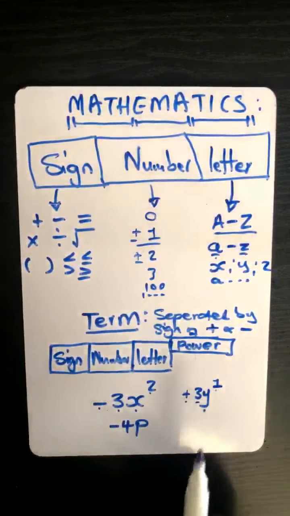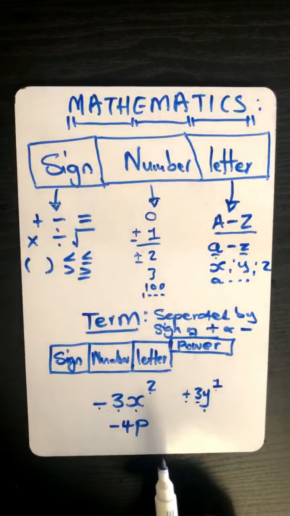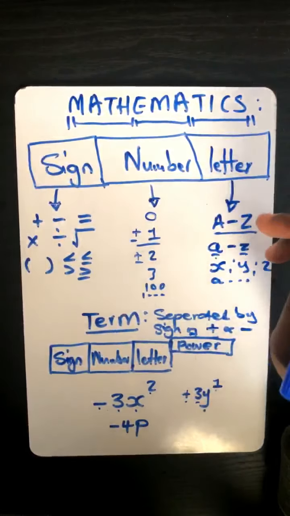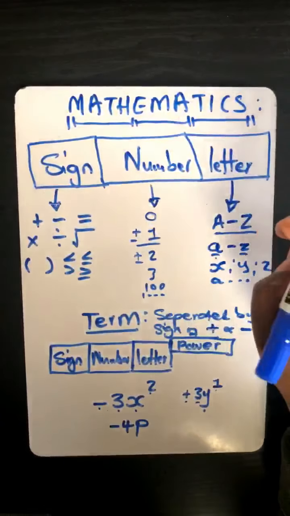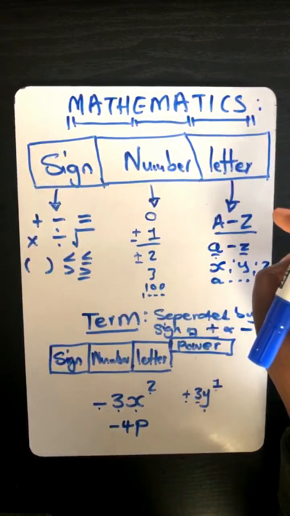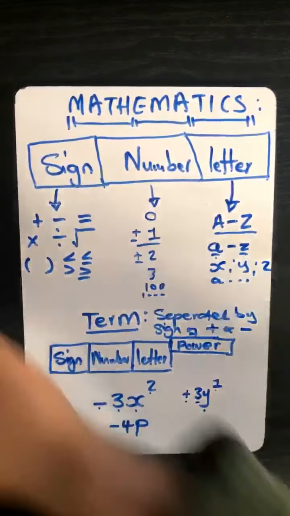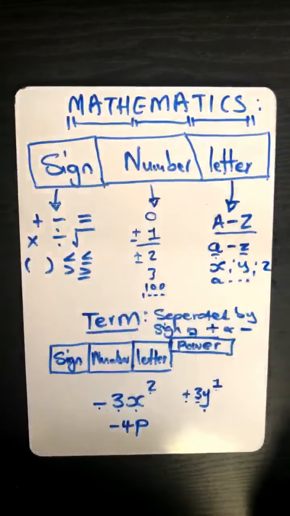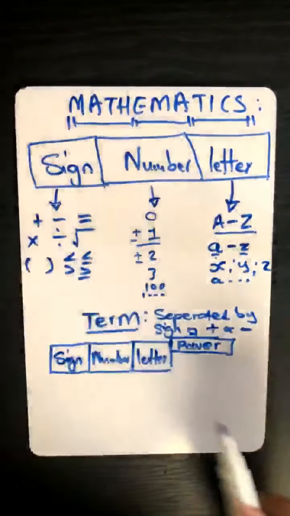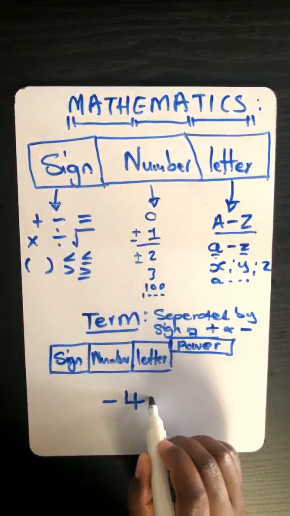So you can try and interpret that one. It doesn't matter whether you get it wrong or correct, but it will help me to understand how I can explain to you such that you fully understand. So you can try that one, Yolo. Okay. Positive 4p. Okay, positive 4x. Okay. Let me remove all of this, Yolo, and write this thing there.